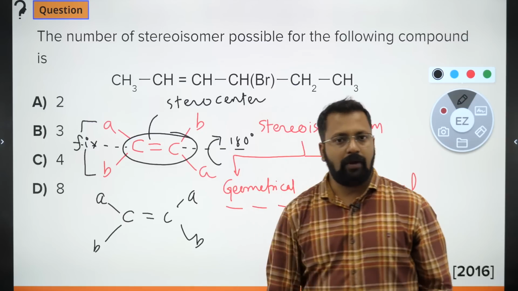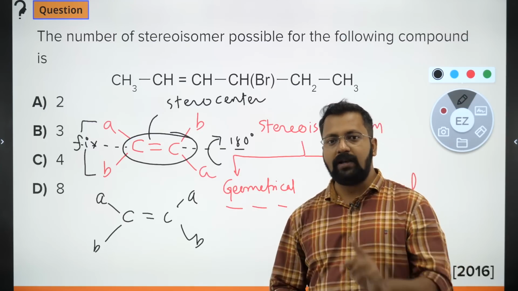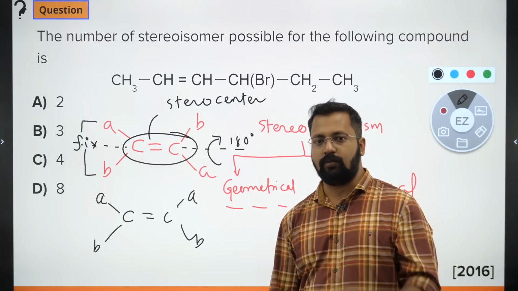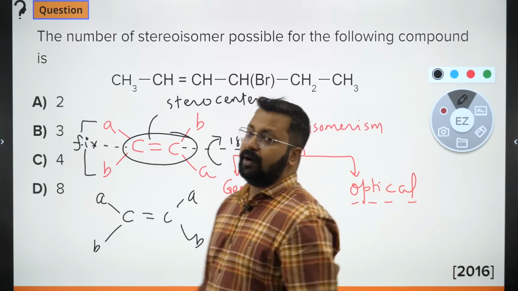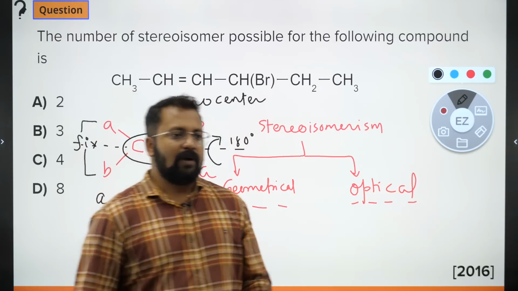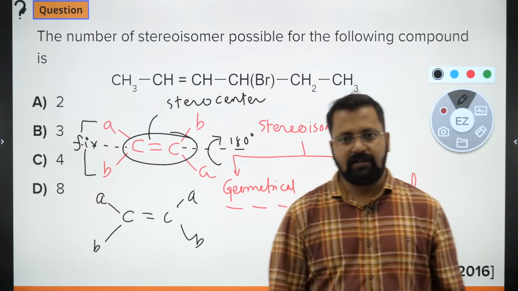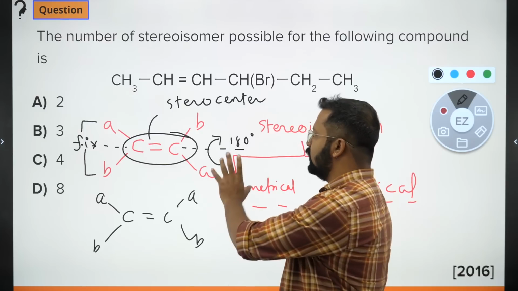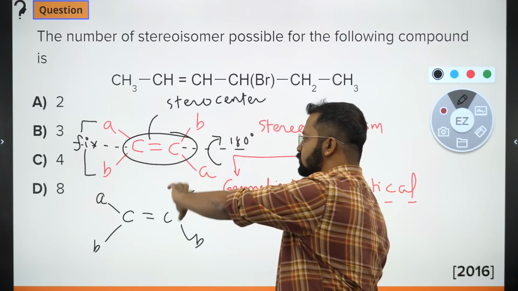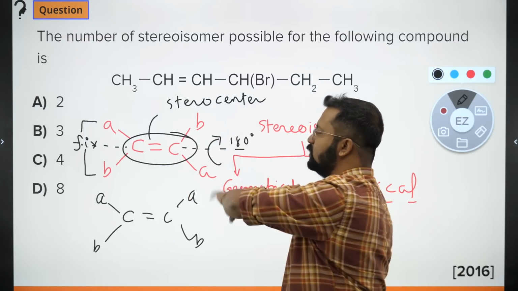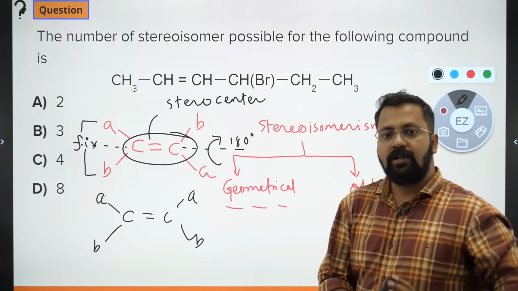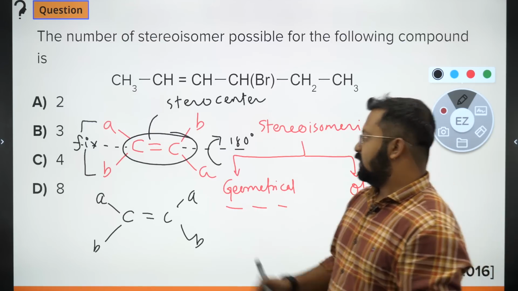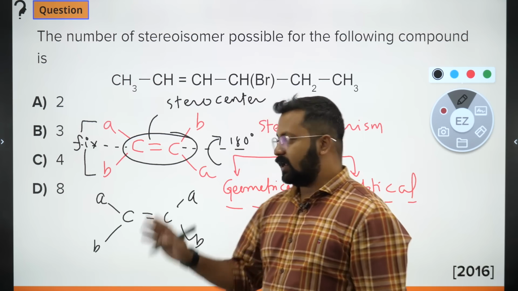This will be labeled as one, एक डबल बॉन्ड को हम एक स्टीरियो सेंटर बोलेंगे. सो जहां भी ज्योमेट्रिकल आइसोमेरिज्म होती है वहां पर हम स्टीरियो सेंटर्स आइडेंटिफाई कर सकते हैं. एक डबल बॉन्ड को हम स्टीरियो सेंटर बोलेंगे only if it shows change while we do this operation. This is the hypothetical operation just to identify whether this double bond will show geometrical isomerism or not.